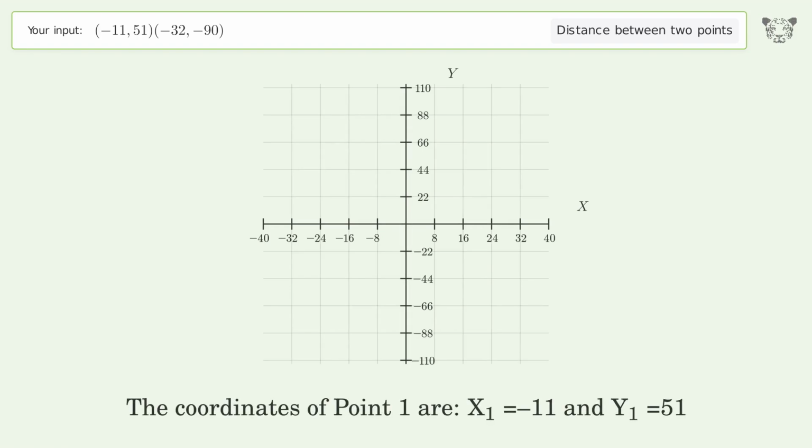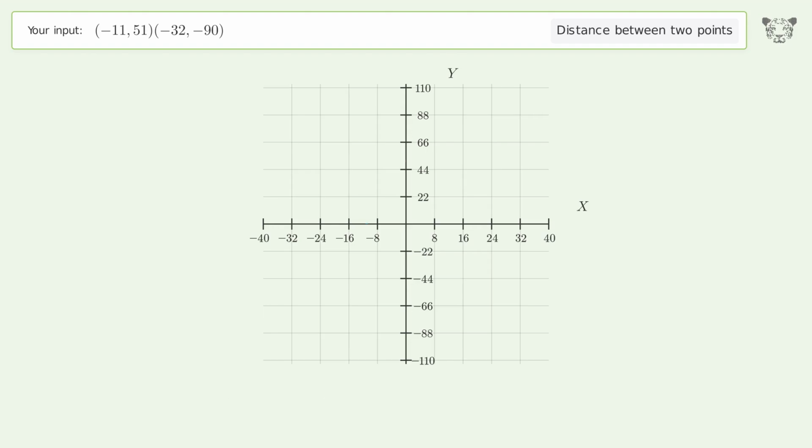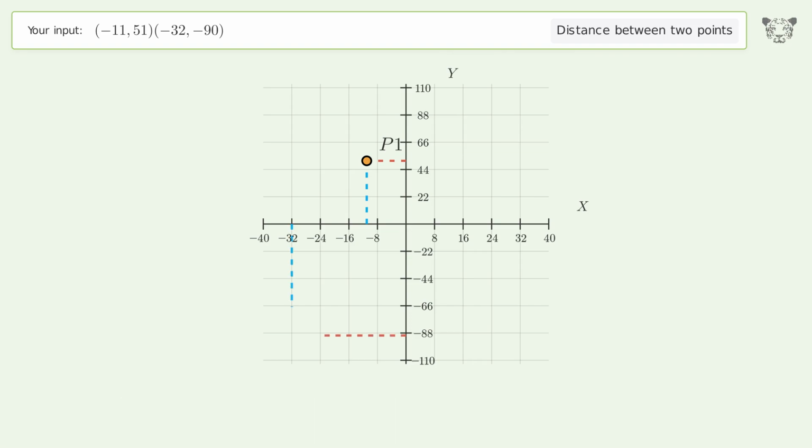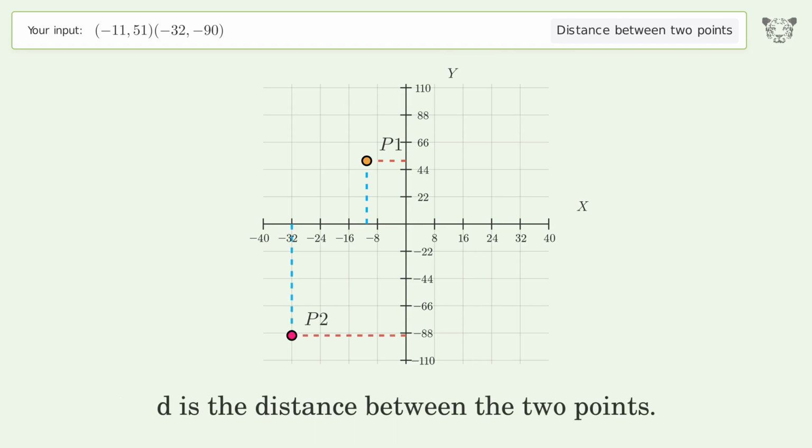The coordinates of point 1 are x1 equals -11 and y1 equals 51. The coordinates of point 2 are x2 equals -32 and y2 equals -90. D is the distance between the 2 points.